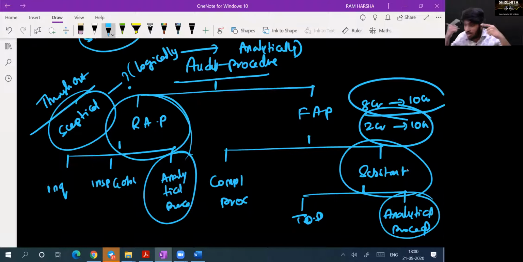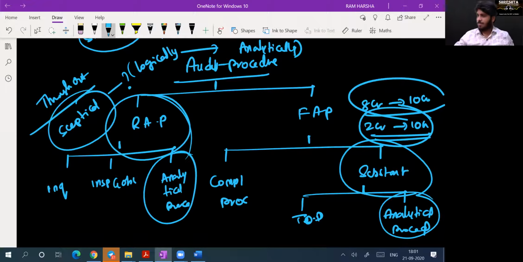You are immediately suspecting it, because you are thinking analytically, because you are being skeptical. Immediately when you suspect, what will happen, Sudhir? You will inquire into it. You will investigate into it. And you will try to discover whether any fraud or error happened. So that is analytical procedure. Simply, if I have to say, that is analytical procedure.